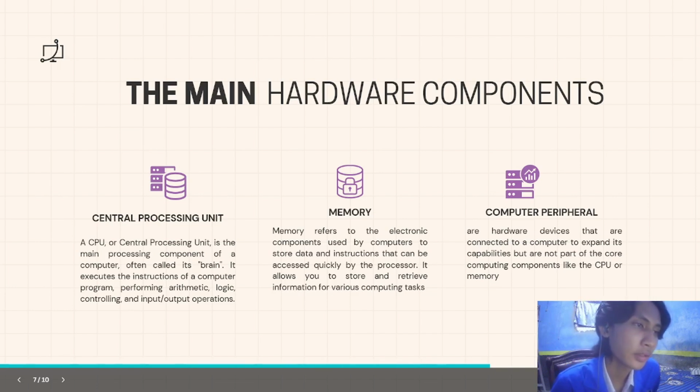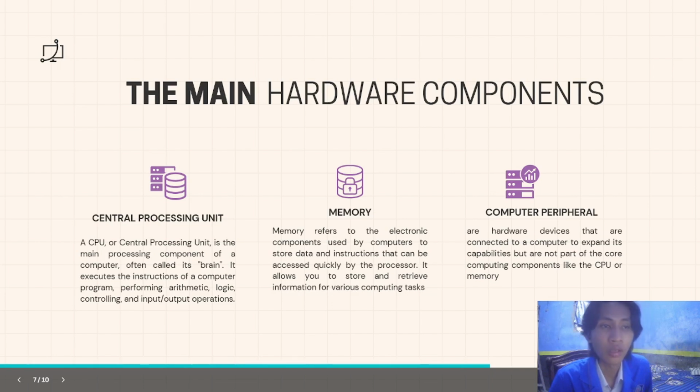And the next is memory. Memory refers to the electronic component used by a computer to store data and instructions that can be accessed quickly by the processor. It allows you to store and retrieve information for various computing tasks.